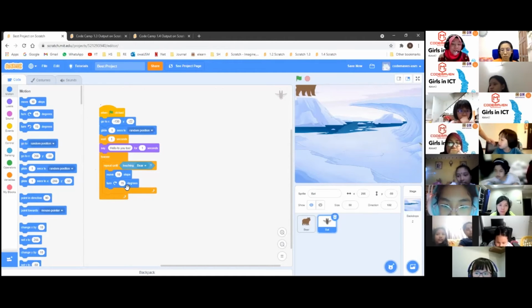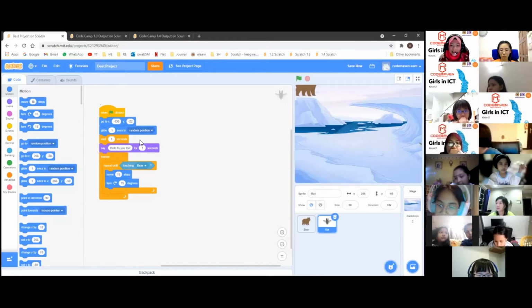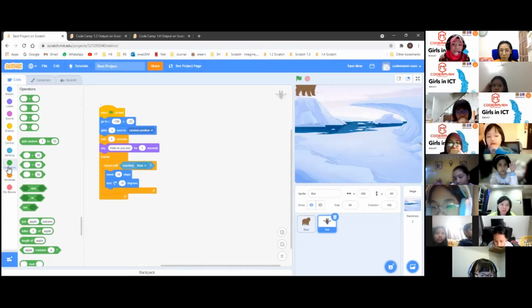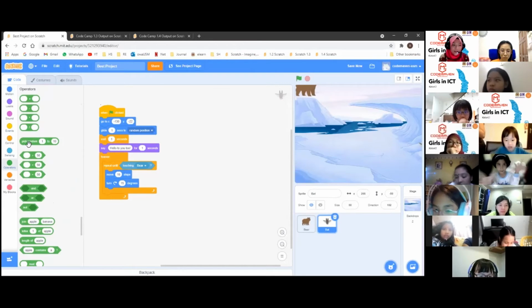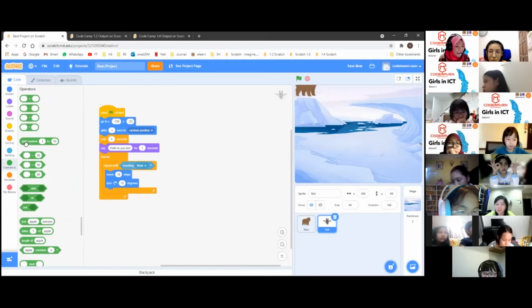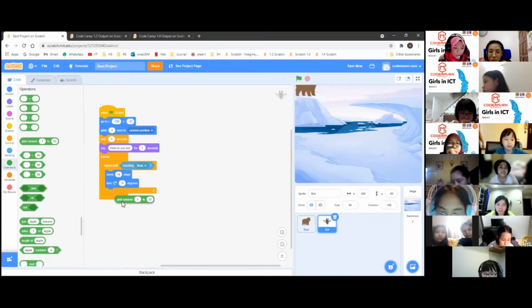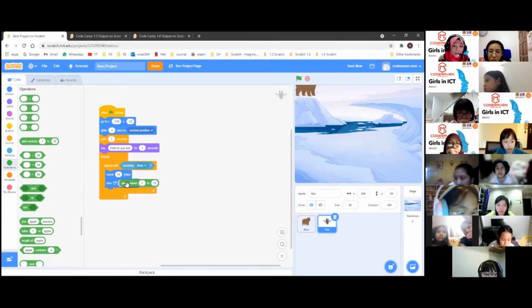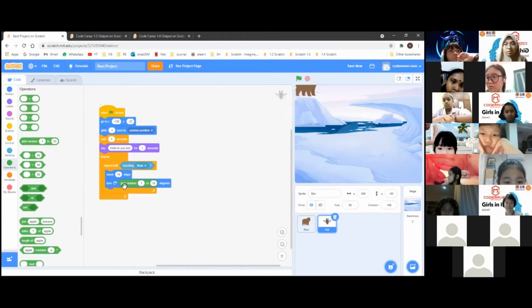So we are going to replace this 15 degrees with a more elaborate movement. How? We are going to go to the operators, the green block. You can see this block which says pick random 1 to 10. Please drag this, and we are going to replace it on top of this 15 degrees.